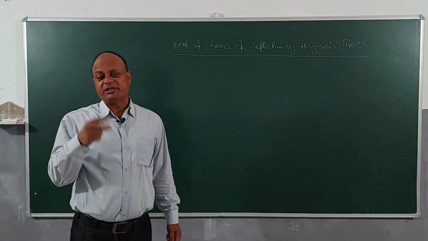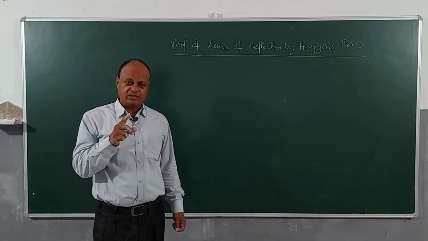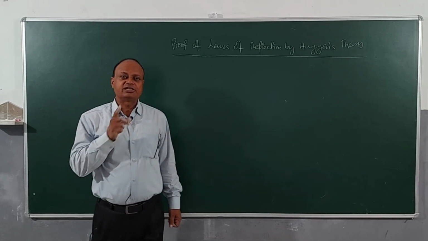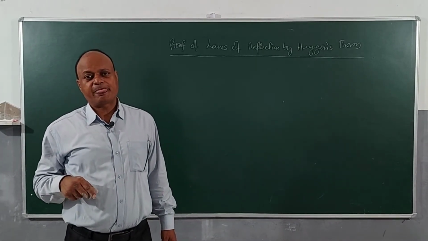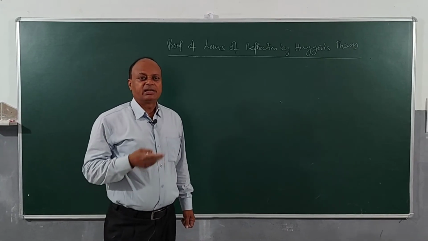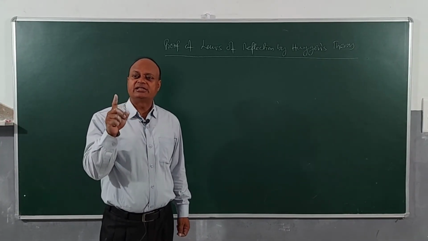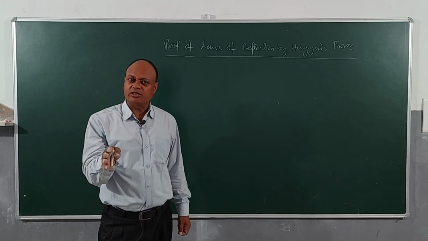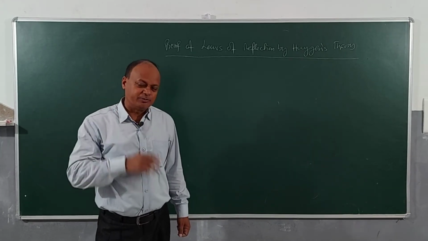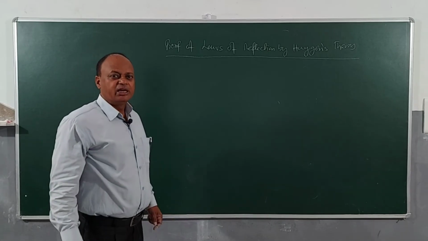You know there are only two basic laws of reflection. The first law is that angle of incidence is equal to angle of reflection. And the second law is that the incident ray, the reflected ray and normal at the point of incidence lie in the same plane. So we have to establish both the laws. Establishing i is equal to r will be technical, and that is what is important for you. Okay, so let's say this.